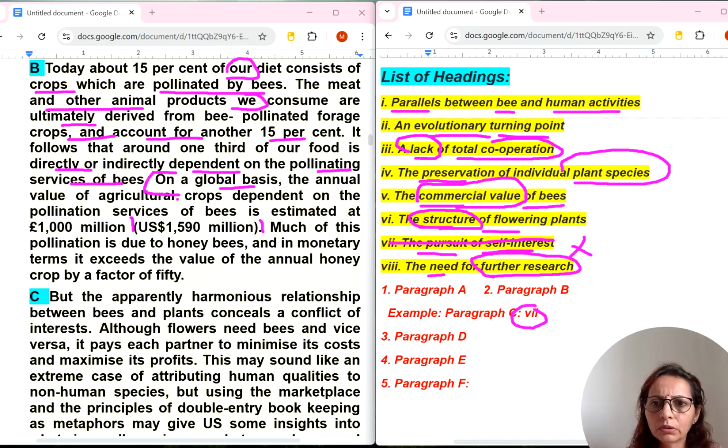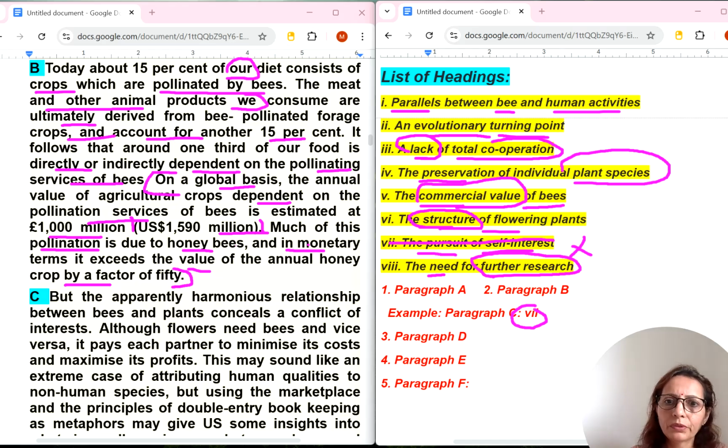Let's read this also. From here to here, I can see value word is also here. Let's read. On a global basis, the annual value of agriculture, value word again here. Agriculture crops dependent on the pollination services is estimated at this much, of this pollination is due to honeybees. And in monetary terms, it exceeds the value of annual honeybees crop by a factor of 50. So fifth number, the commercial value of bees. Again, they are talking agriculture value due to bees. They are talking commercial value of bees.